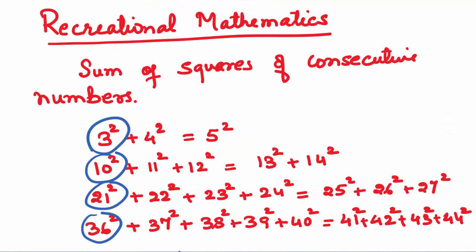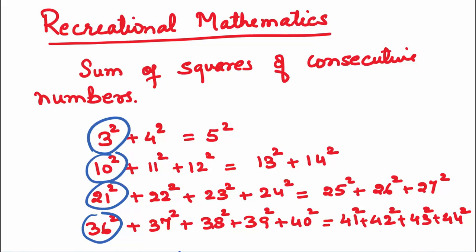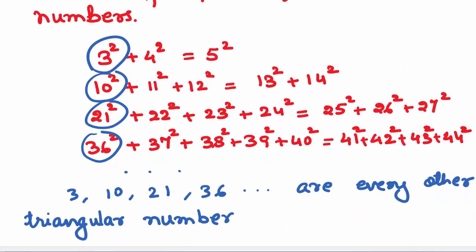Triangular numbers have always been a part of recreational mathematics. Let's look at some of the examples. If we find the sum of squares of consecutive numbers, we can see 3 square plus 4 square is equal to 5 square, 10 square plus 11 square plus 12 square is equal to 13 square plus 14 square, 21 square plus 22 square plus 23 square plus 24 square is equal to 25 square plus 26 square plus 27 square. In all of these, you can see 3, 10, 21, 36 are every other triangular number.